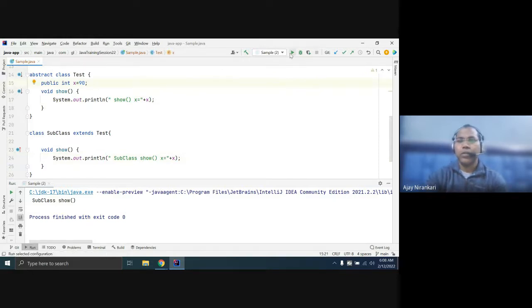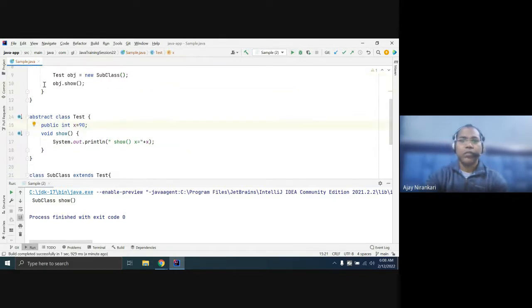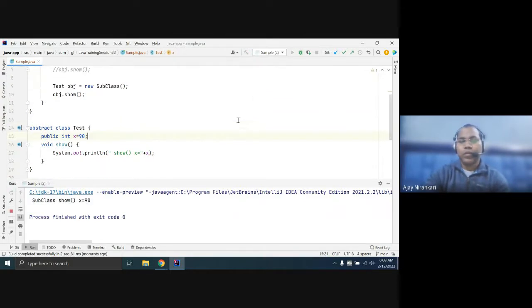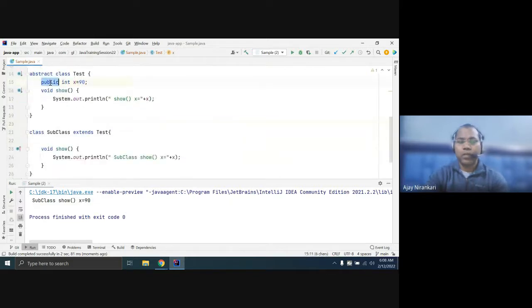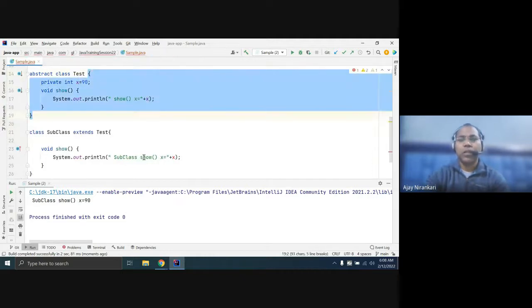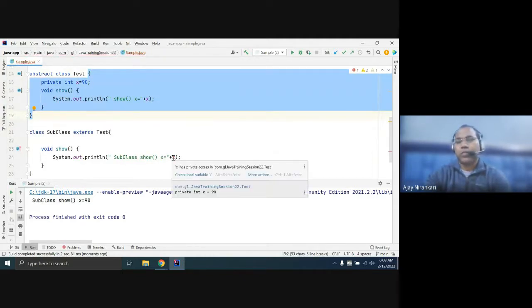If you run it, it will print your x value. If you mark any variable in a superclass as private, it cannot be accessed outside of that class. Your compiler doesn't know what x is, because x is a private member of the Test class. A private data member is not allowed to be accessed in the subclass or anywhere else.